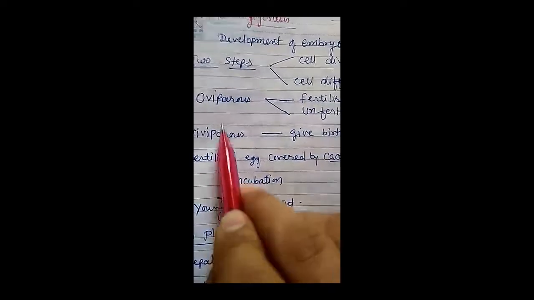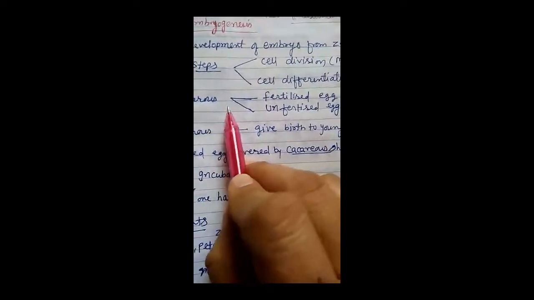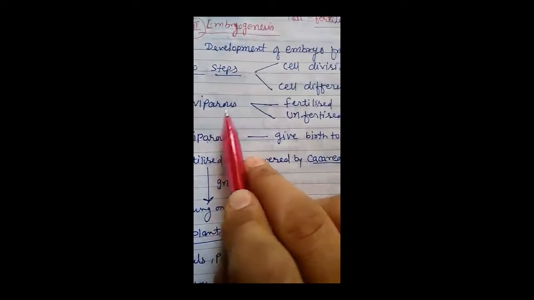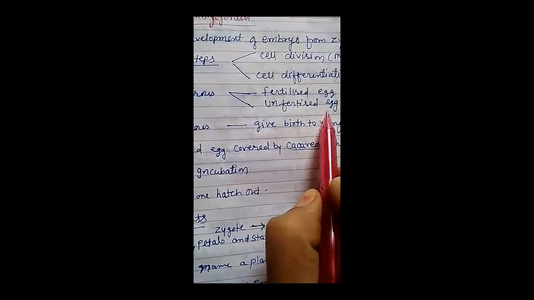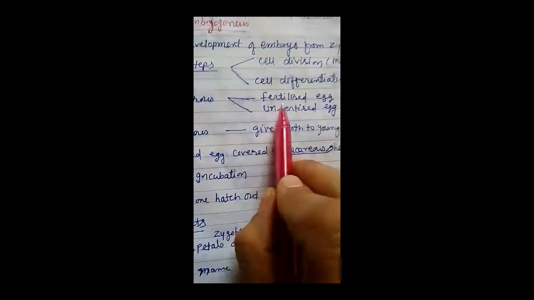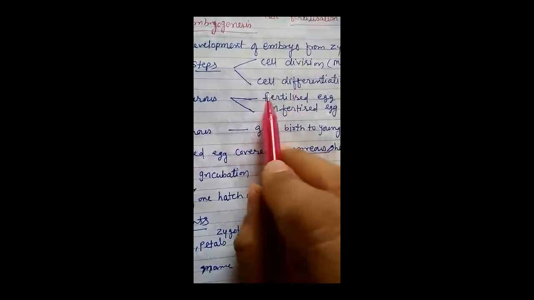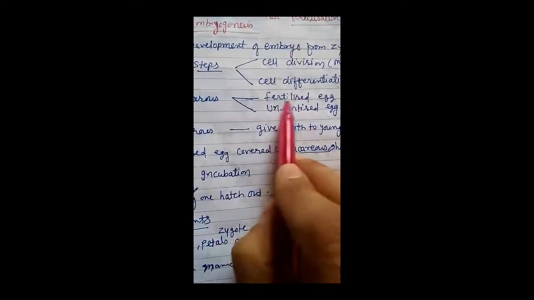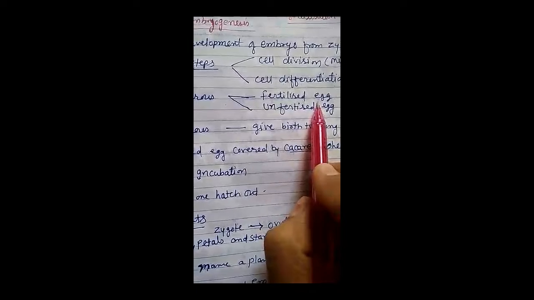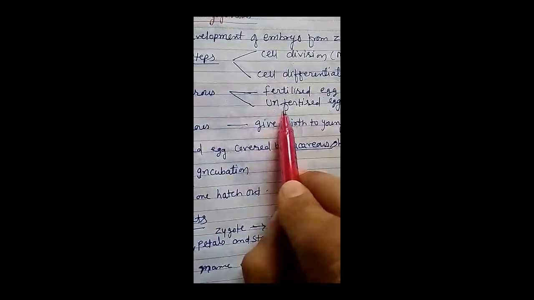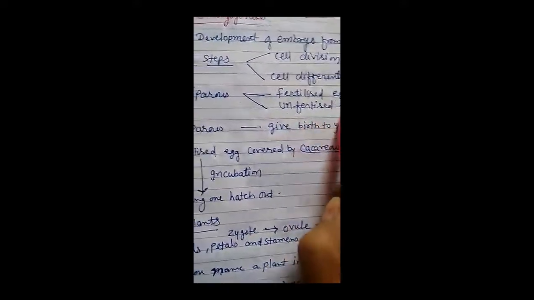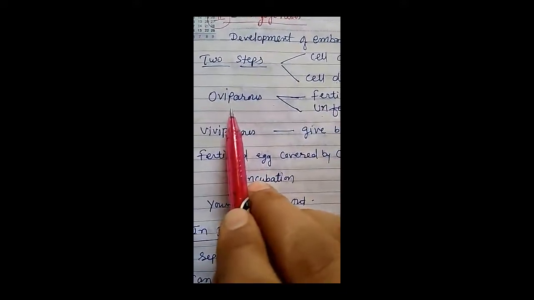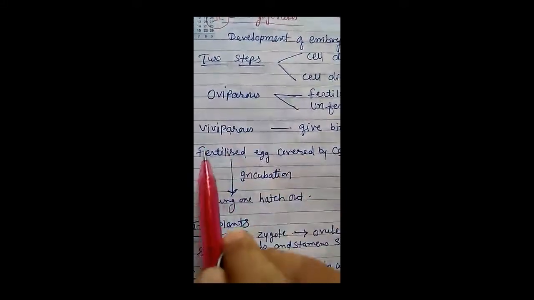Organisms are of two types, oviparous and viviparous. Those organisms which lay eggs are known as oviparous. The egg laid may be a fertilized egg or an unfertilized egg. If the female releases a fertilized egg, that means fertilization has already taken place inside the female body and then the fertilized egg is released. In some organisms, the female releases an unfertilized egg, and then fertilization takes place outside the body. This type of organism, which lays eggs, is known as oviparous.